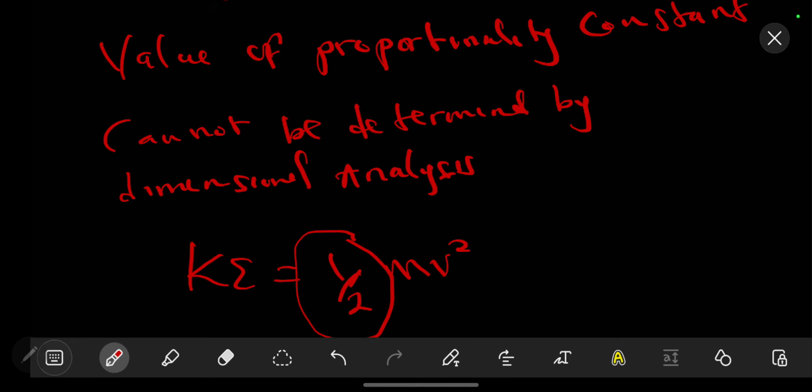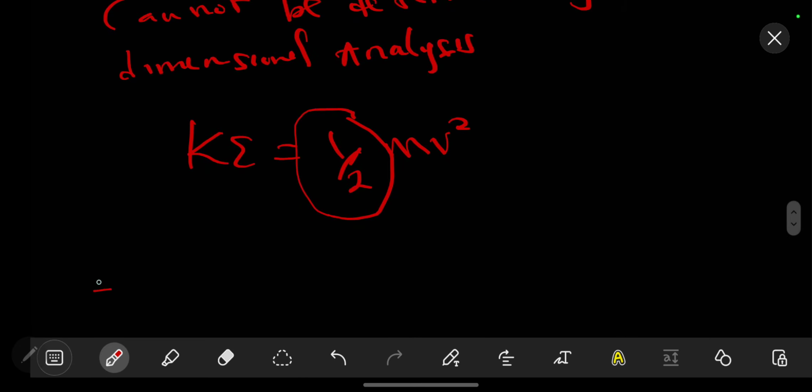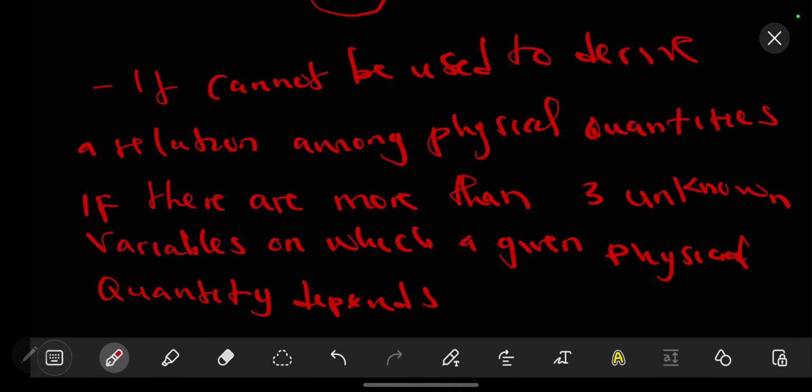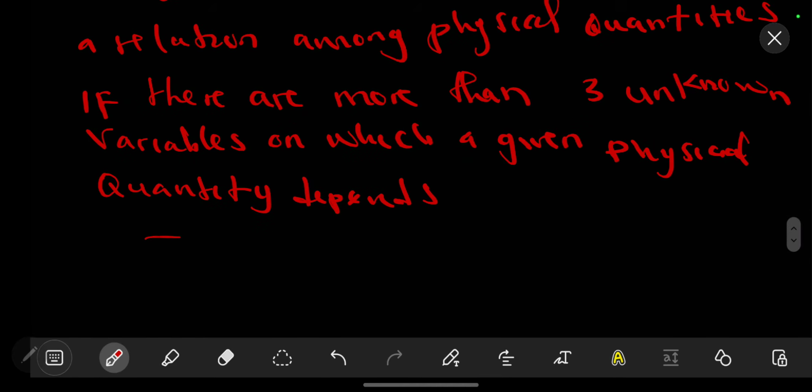The other limitation to dimensional analysis is that it cannot be used to derive a relation among physical quantities if there are more than 3. What we simply mean by this is that, under dimensional analysis, we strictly use the mass, the time, and the length, unless we are told otherwise.